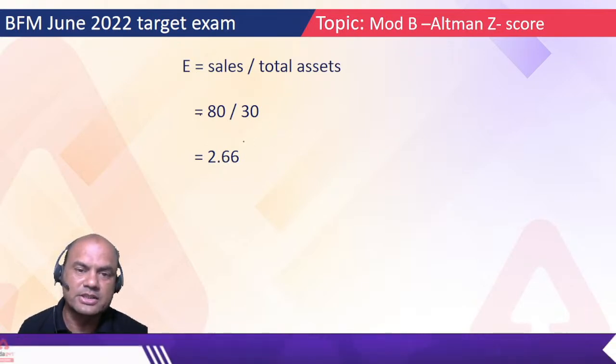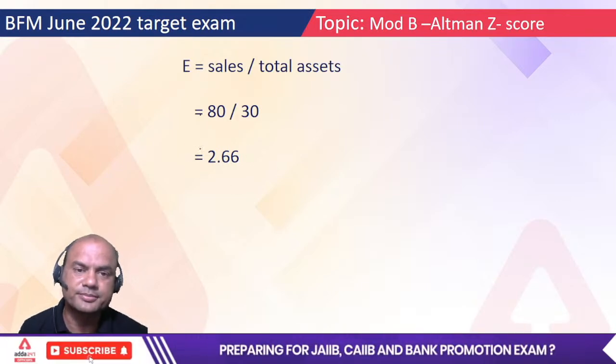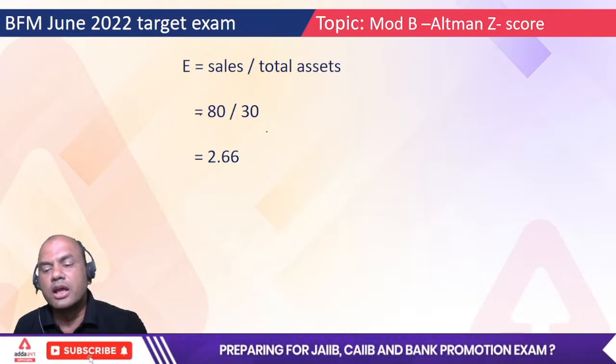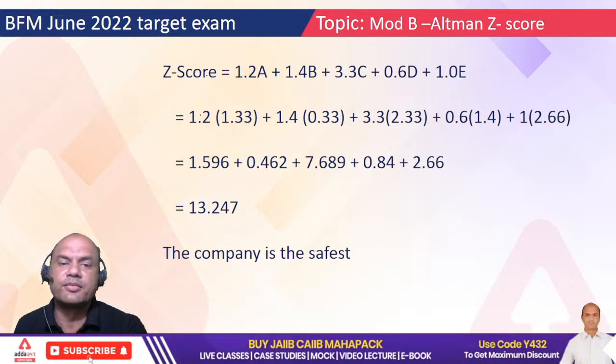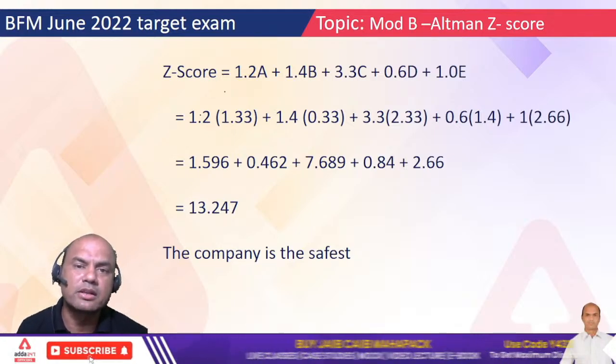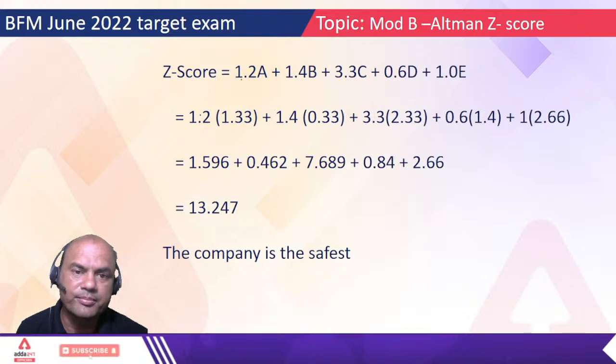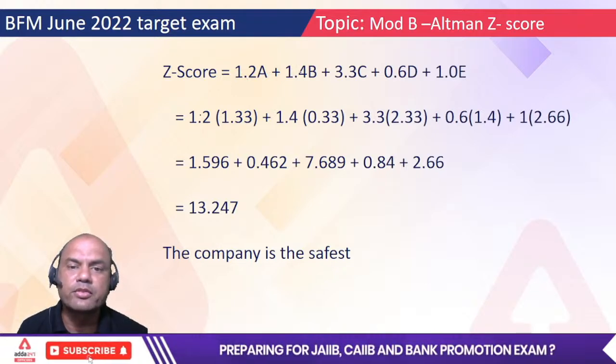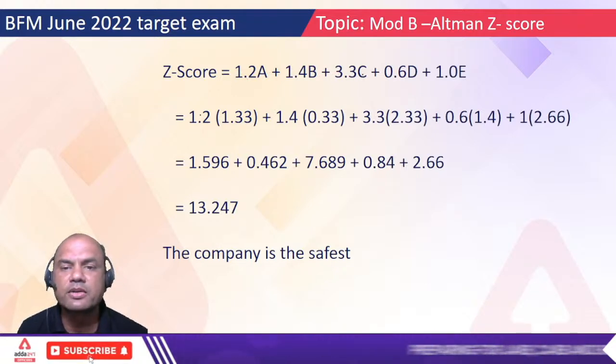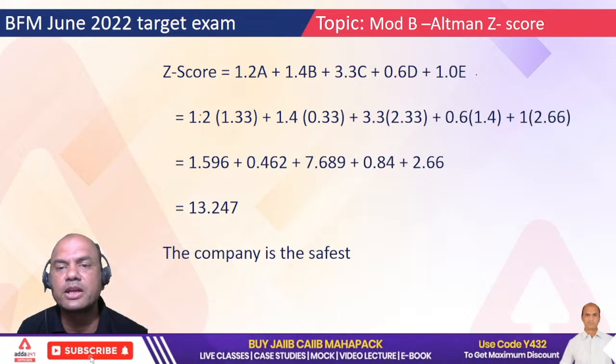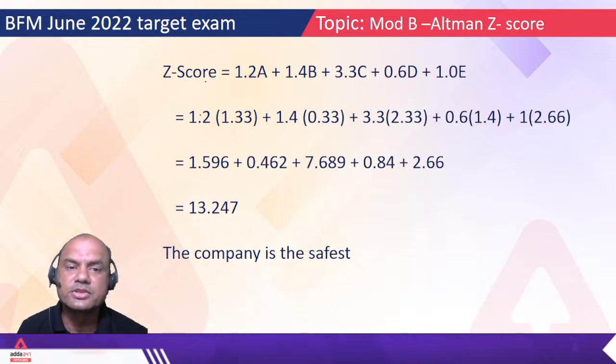Fast. Type yes. Okay. Now Z. Everyone should do this calculation. Everyone. Okay: 1.2 into A plus 1.4 into B plus 3.3 into C plus 0.6 D plus 1 into E. So that is the Z score.